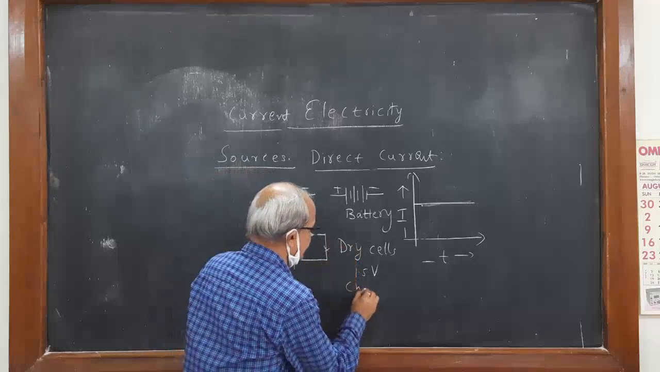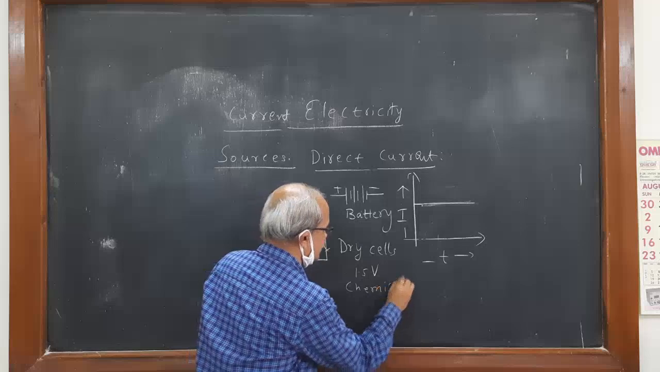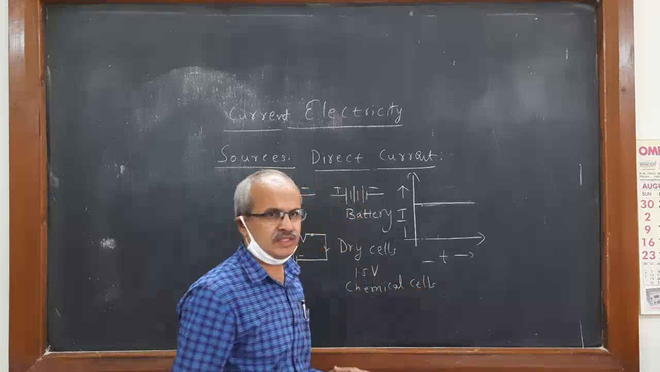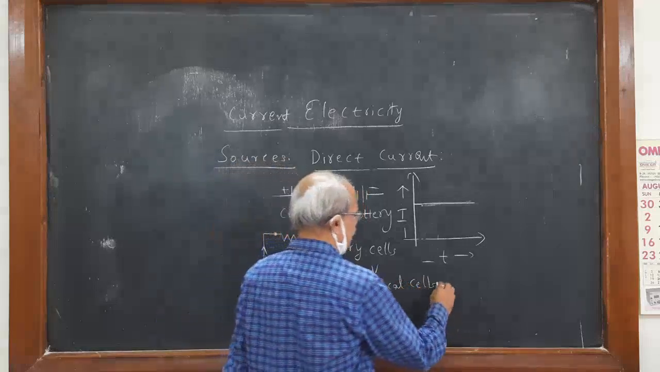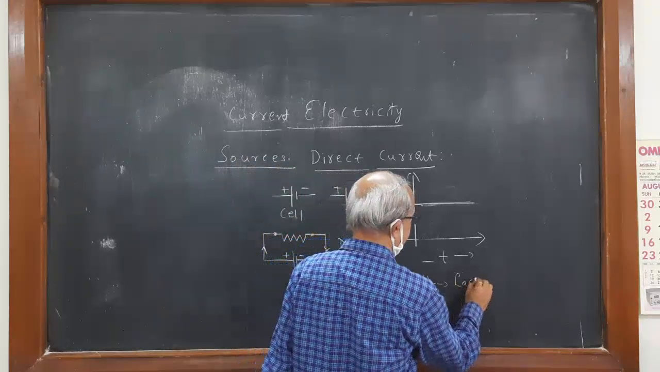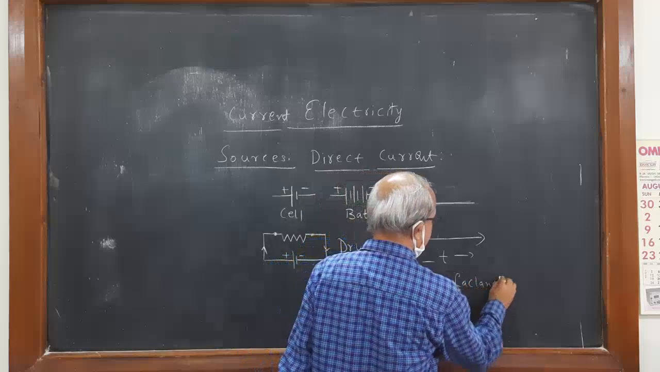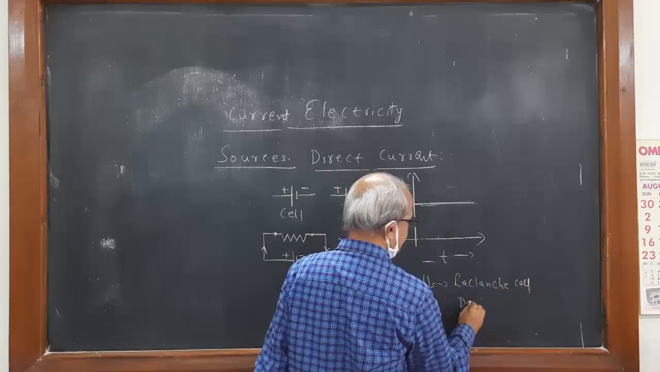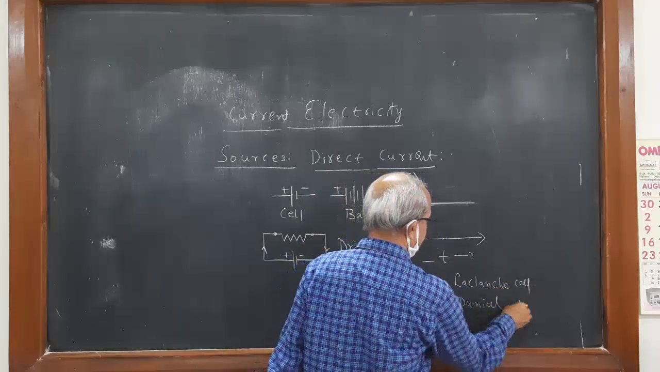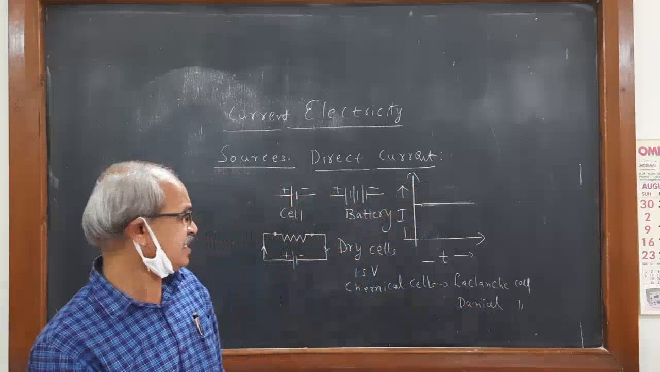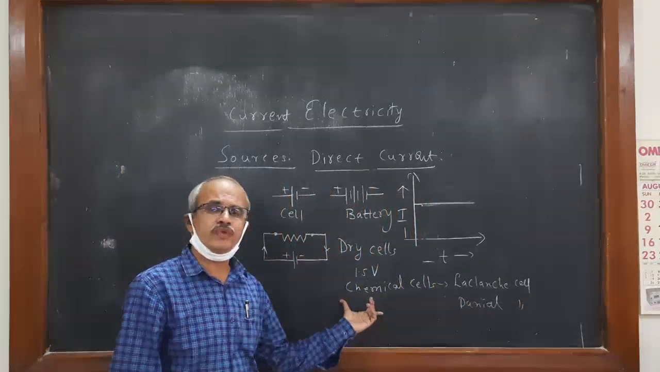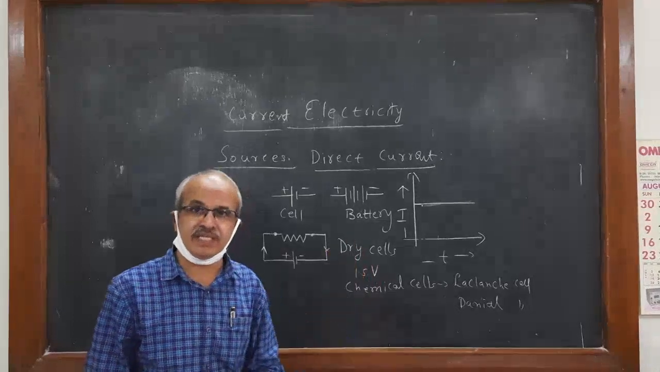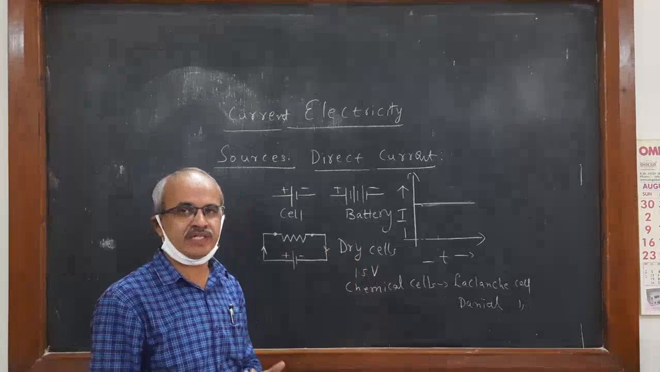chemical cells. In chemical cells, you can give examples like Leclanché cell or Daniell cell. These are the chemical cells, where the current flow is because of the chemical effect of current. I will explain what the chemical effect of current is.